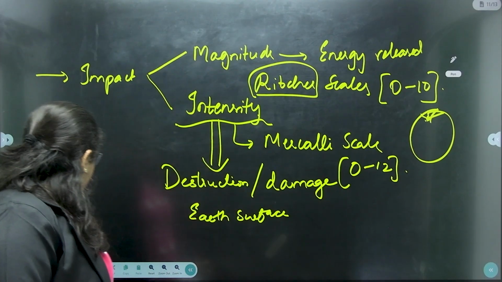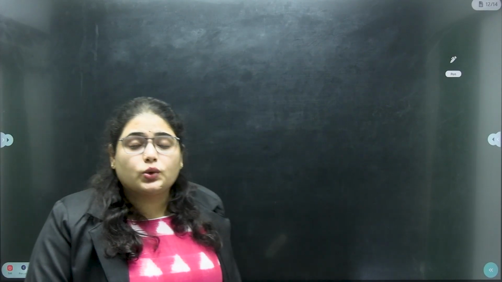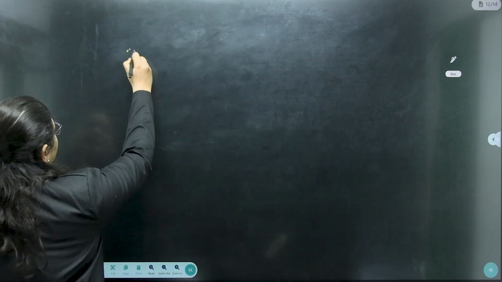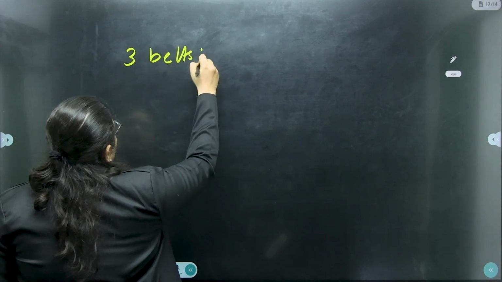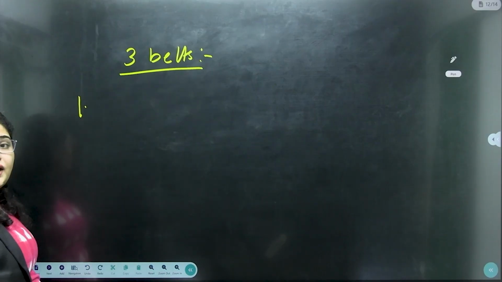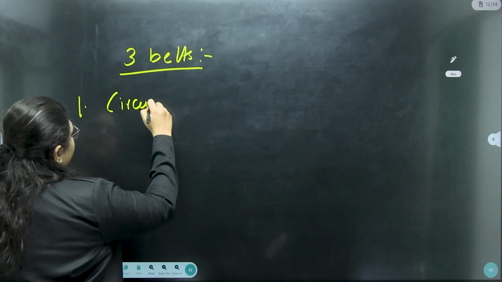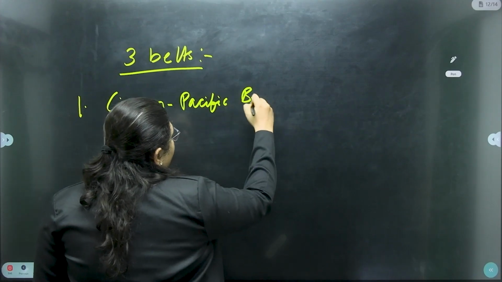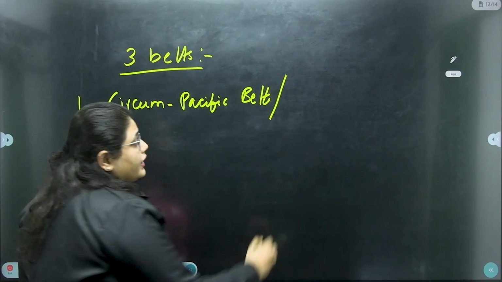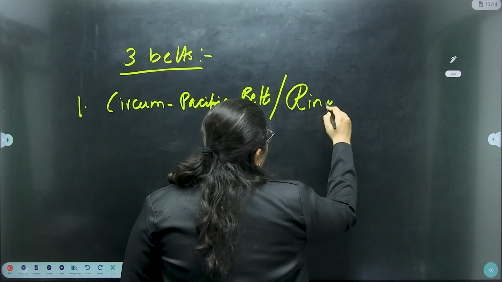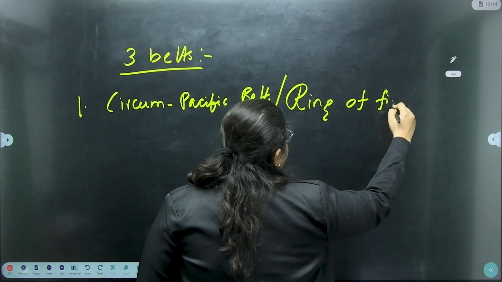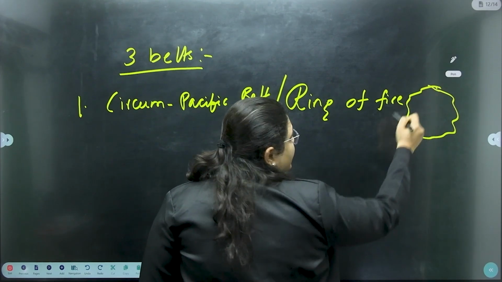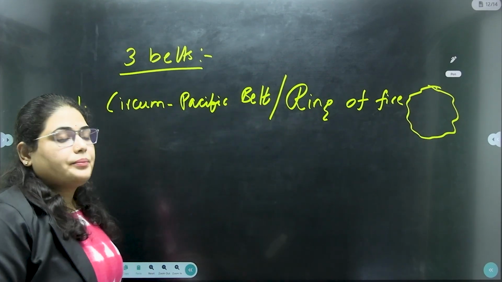Okay. One more thing you need to remember about earthquakes is that they are majorly found in 3 different belts. Number one, we have the Circum-Pacific belt, which we popularly call the Ring of Fire. Basically, all the borders of the Pacific plate are under this area, right?